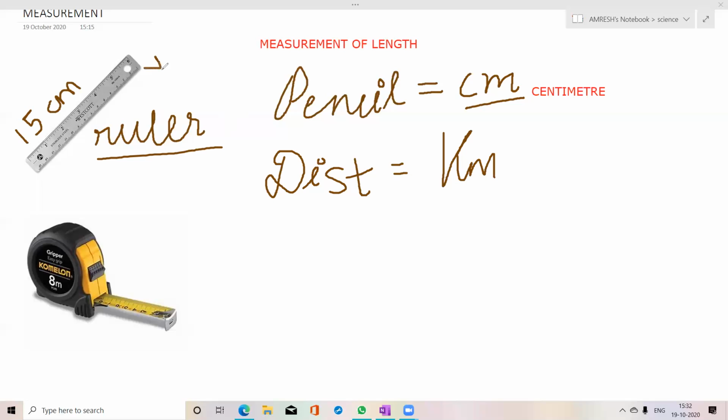What can you measure by this ruler? You can measure a pencil. You can measure the thickness of your finger. Okay, but you cannot measure cloth here. You need a measuring tape.